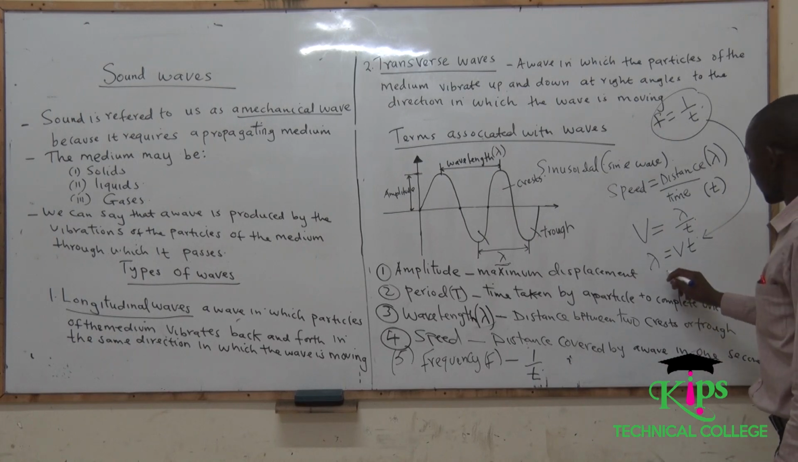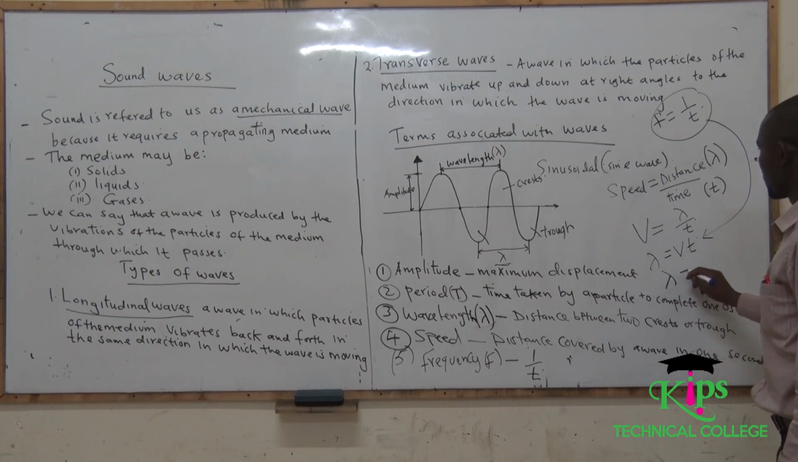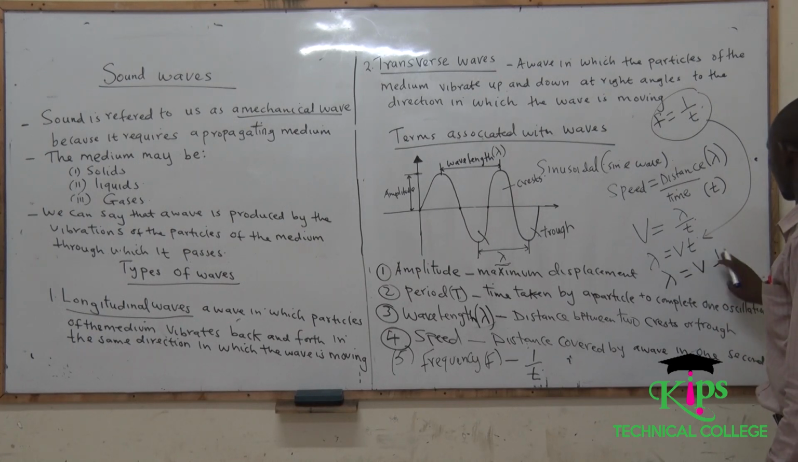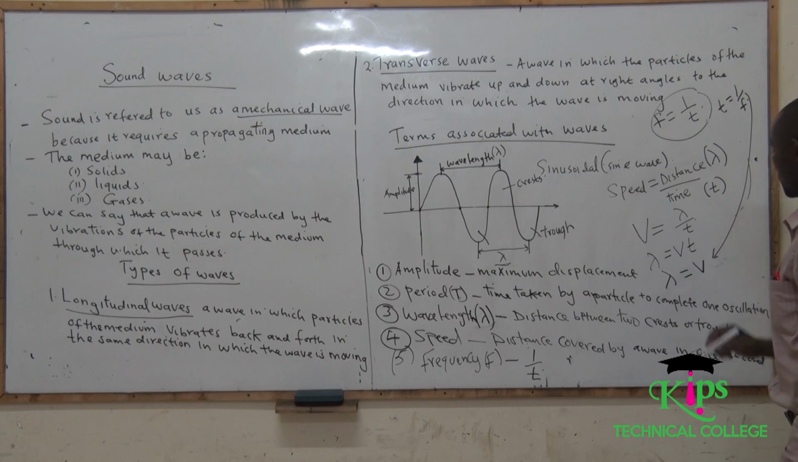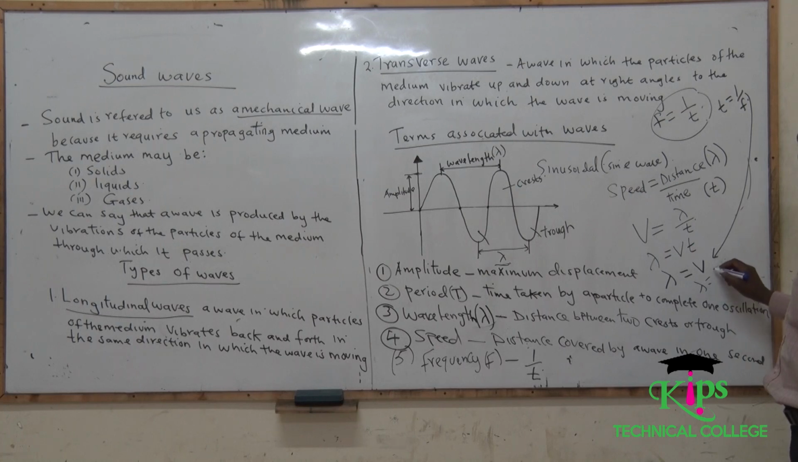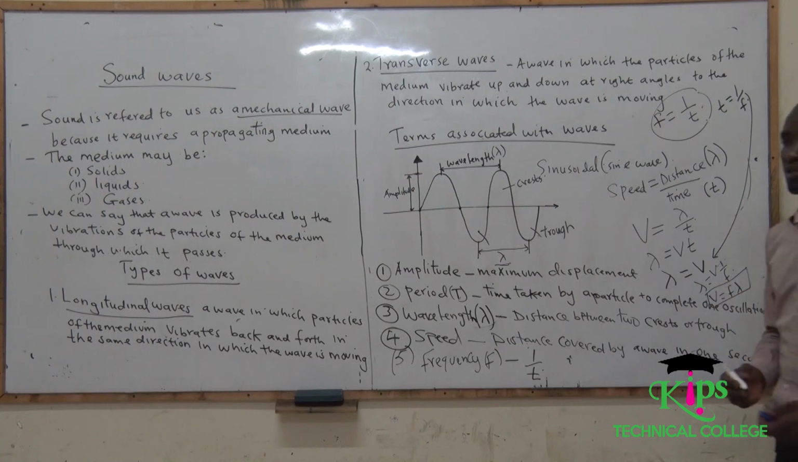Remember, if you substitute this formula here, then we can say that lambda, which is the distance, is given by v times 1 over f. We can make time the subject of the formula. Time will be given by 1 over f, meaning if you bring this one to the other side, our lambda, which is the distance, will be given by v times 1 over f. And basically this gives us the speed will be given by f lambda. This is another very important formula that you need to know.